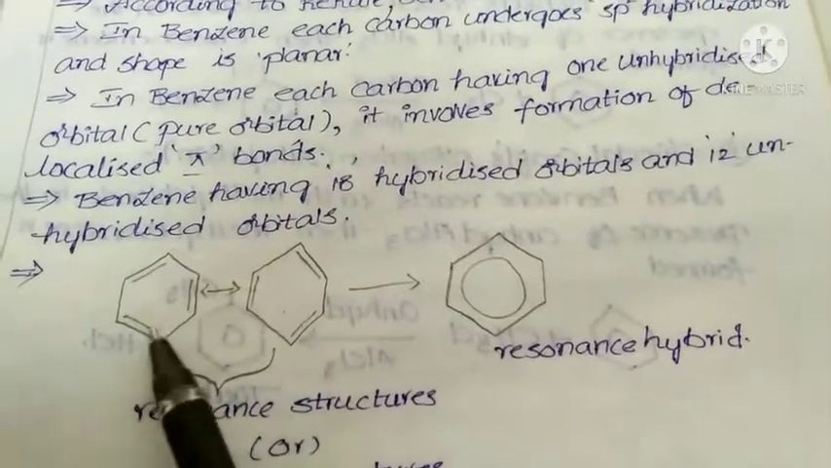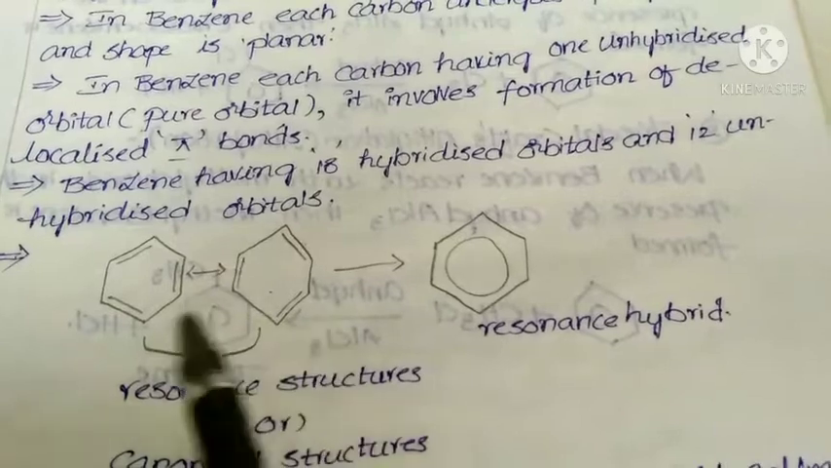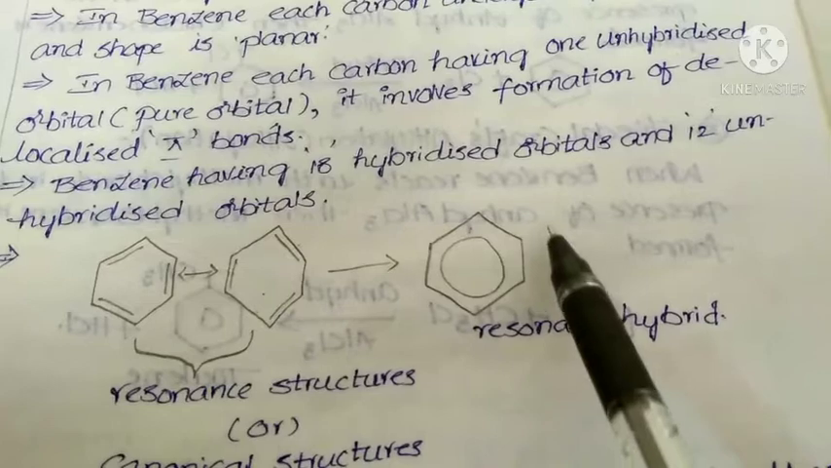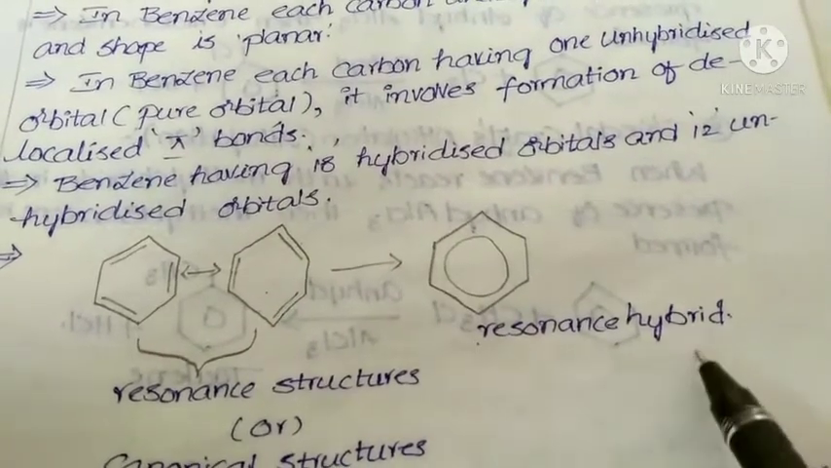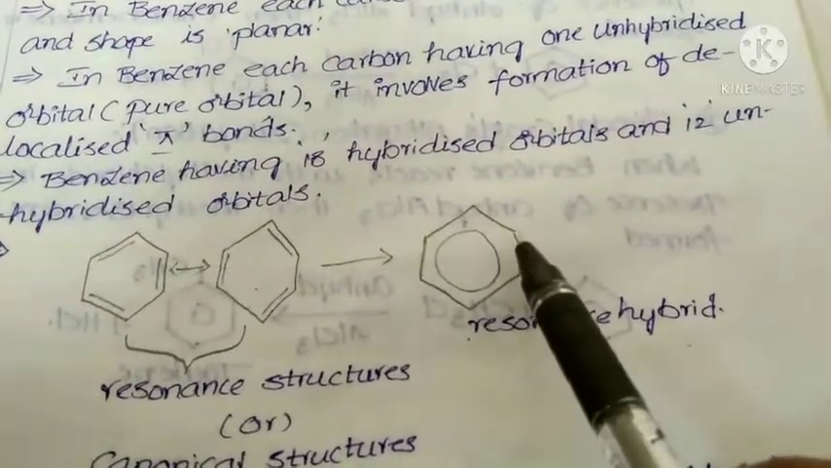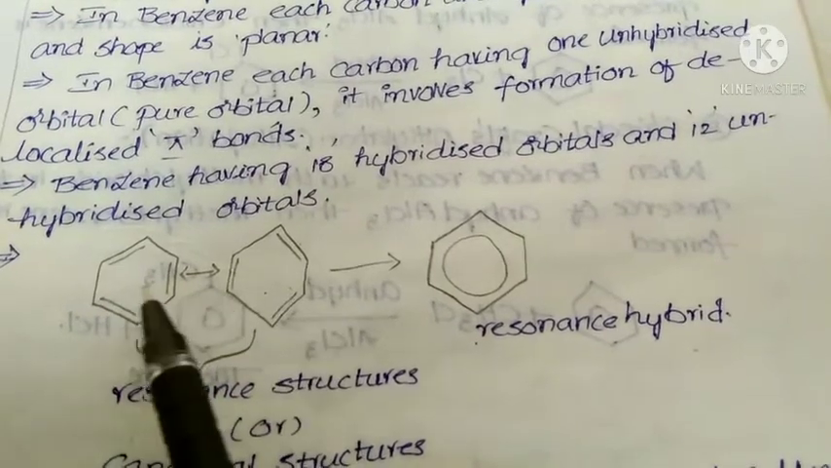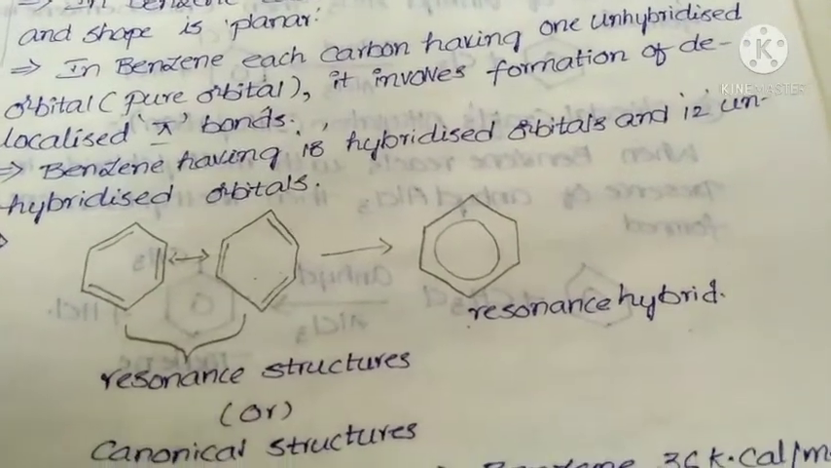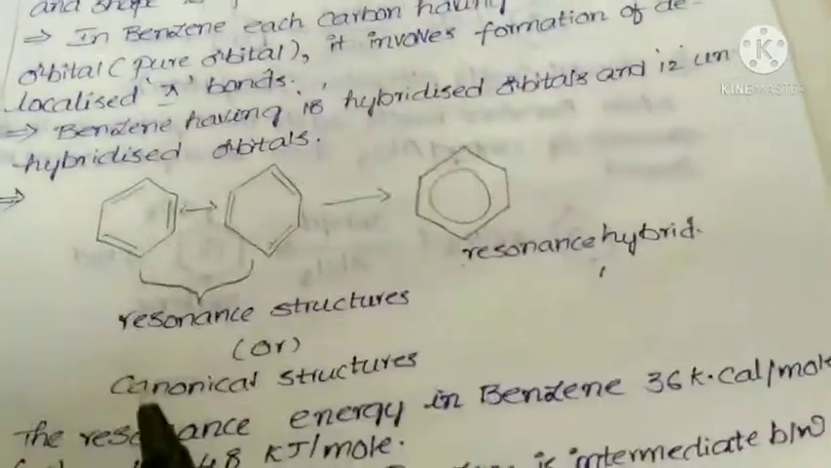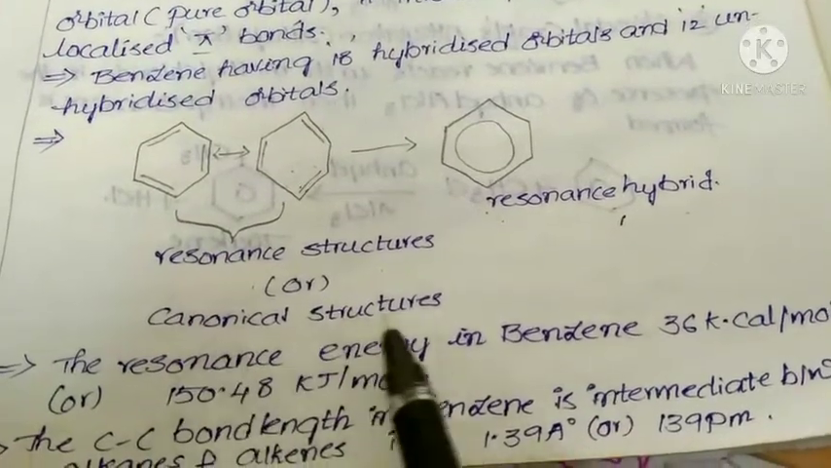These two are what? Resonance structures, because in those structures the positions of atoms are not changed, only the positions of pi bonds are changed. From these two structures we can get one more structure. This is called resonance hybrid. The structure of resonance hybrid is formed by the combination of two structures. That means if you combine these two structures, then we get this structure, that is called resonance hybrid. These two structures are called what? Resonance structures. Those are also called canonical structures.